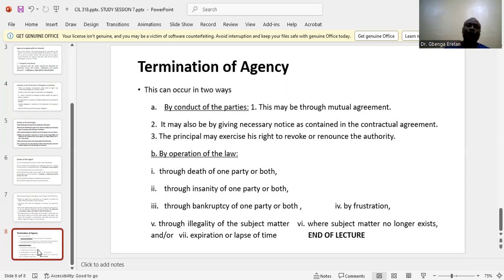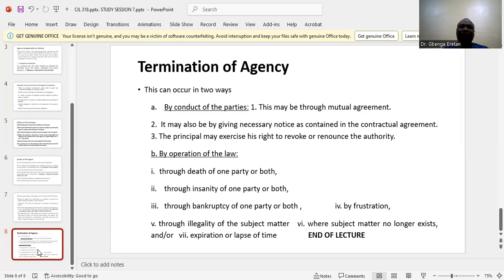Then we now come to the operation of law. Under the operation of law, agency could be terminated under 6 headings. Number one, through the death of one of the parties. If the agent or the principal dies, the relationship will come to an end. Number two, by insanity of one of the parties. If one of them goes out of his mind, then he does not have the capacity to continue. The relationship can also be terminated.